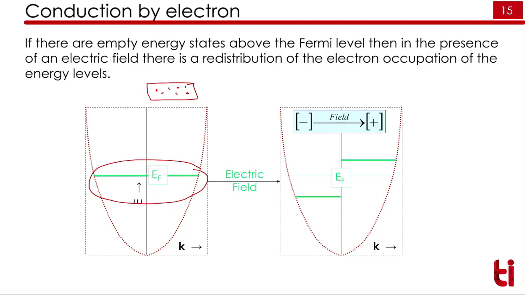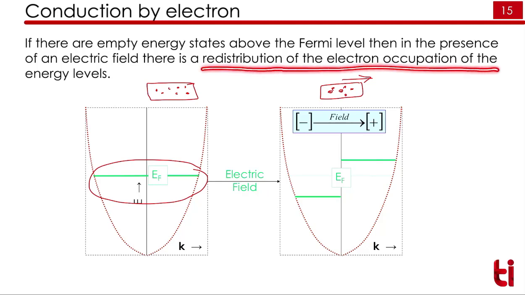If you apply a field to this metal plate, electrons will move towards the positive side. So there will be a redistribution of electron occupation levels. Electrons can jump from here to here after the application of the electric field, and they can cross the Fermi level. As soon as they cross the Fermi level, there is a finite conduction.